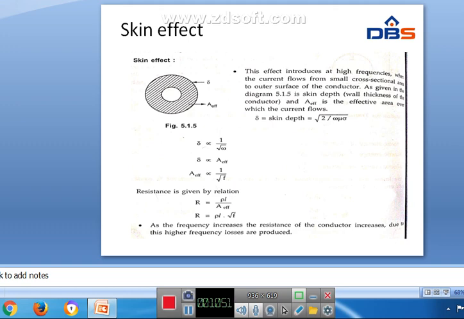The skin depth delta equals square root of 2 by omega mu sigma.